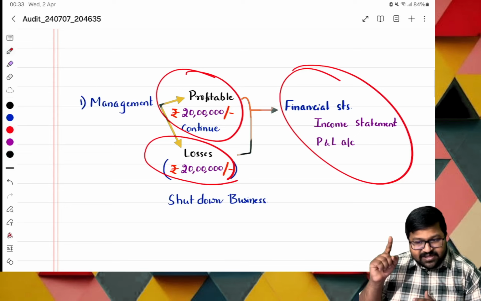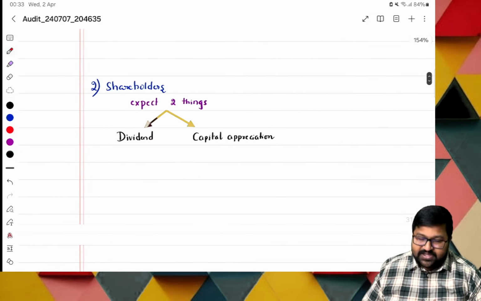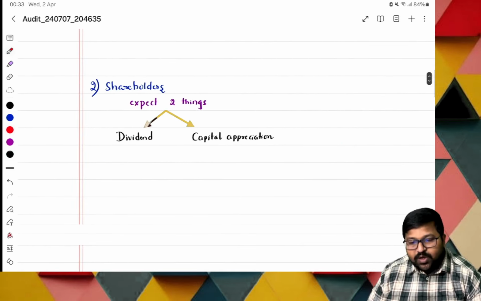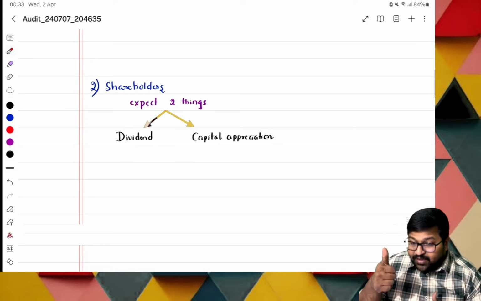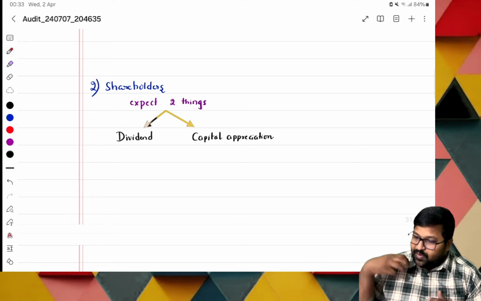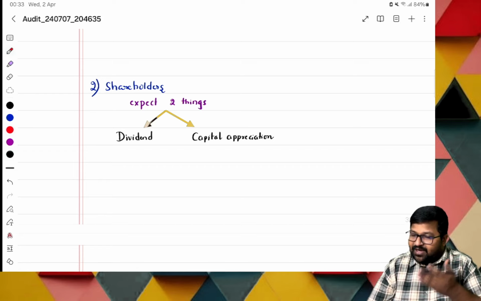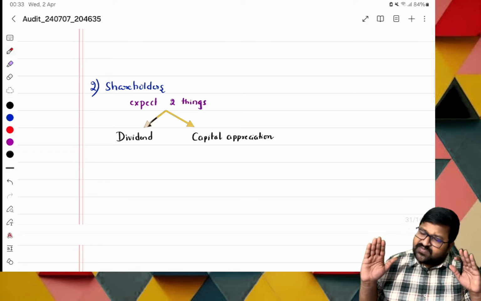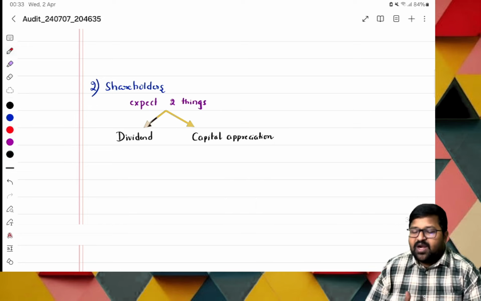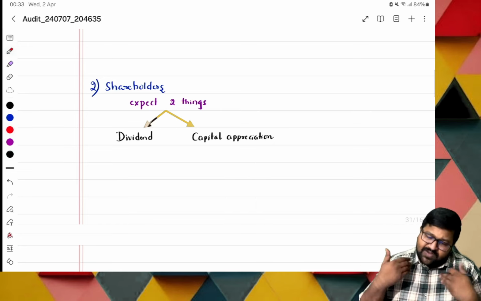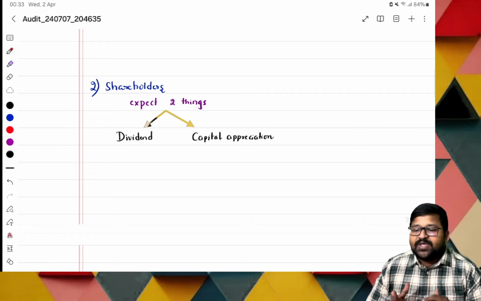So management, is it clear? Okay, next user. Who is the next user? Shareholders. For shareholders, what is important? Dividend or capital appreciation. You are investing your funds in some company, and if they are giving a dividend at right intervals, you will feel happy and decide to continue holding. If the share value is also increasing, you feel happy again. So these two things are important for you.